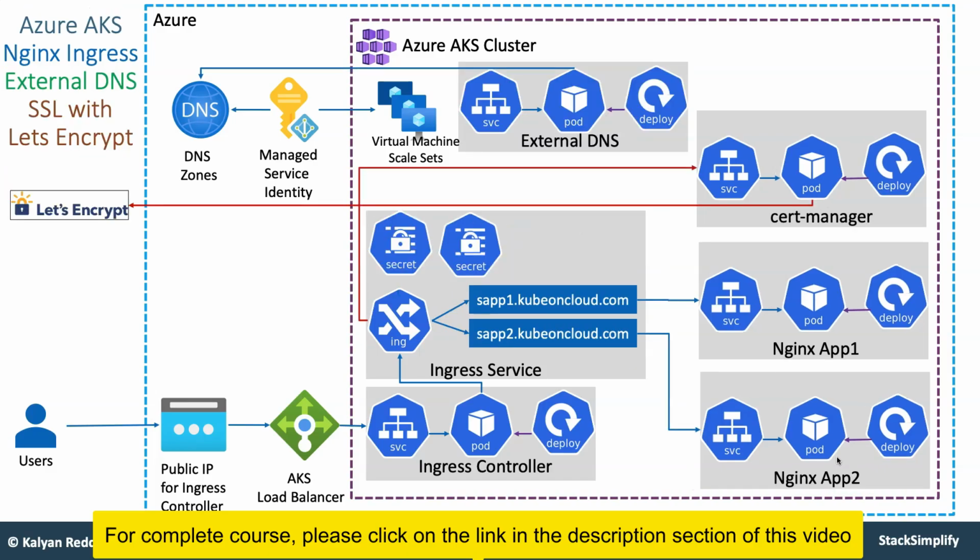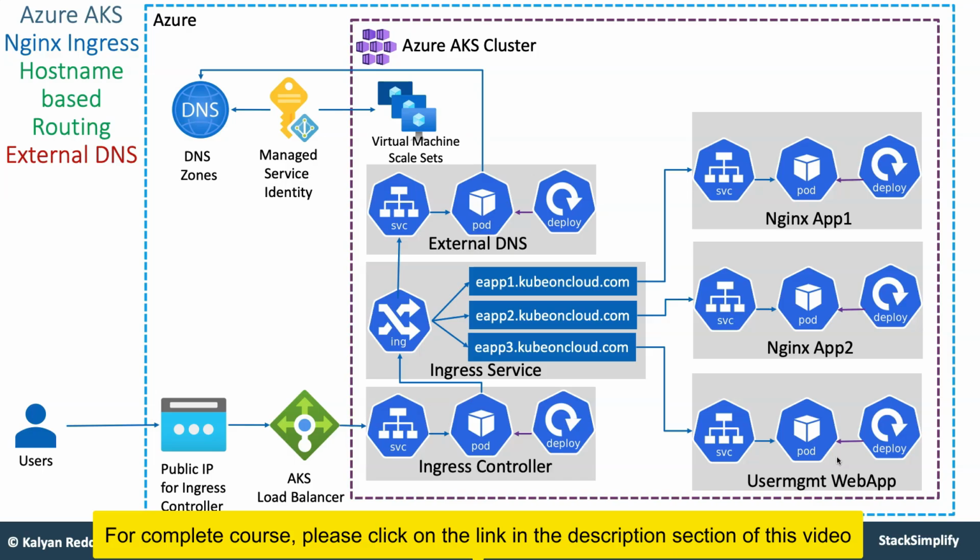From there, you will move on to implementing external DNS and then SSL with LetsEncrypt. You have implemented the domain name based routing, and also you used external DNS here, which means the eapp1, eapp2, eapp3 domain names will get automatically registered in DNS using this external DNS. That you are going to implement.